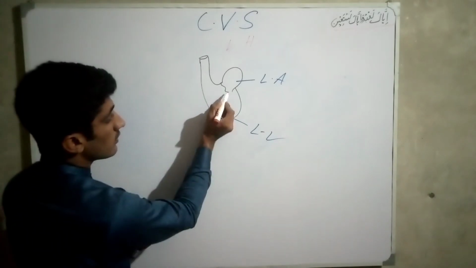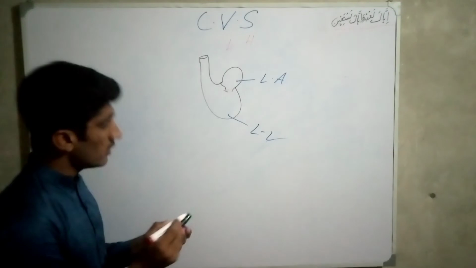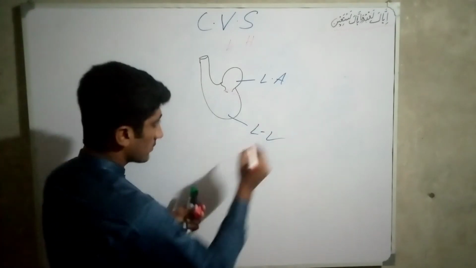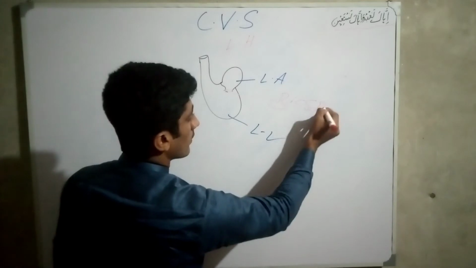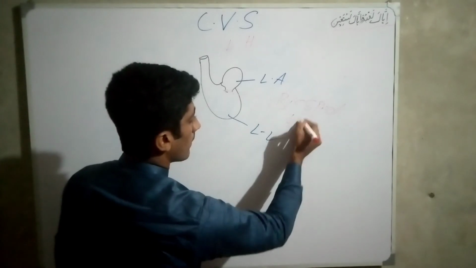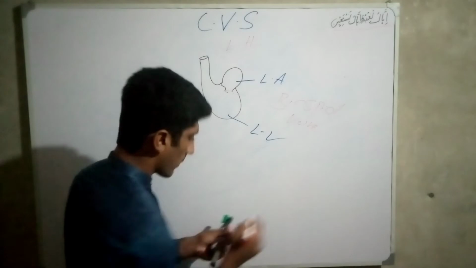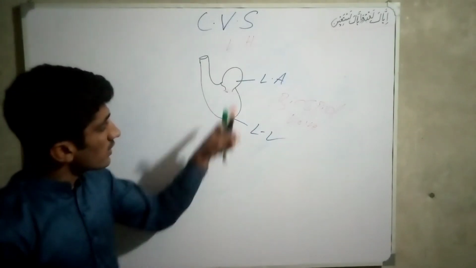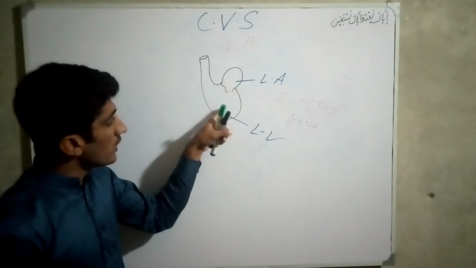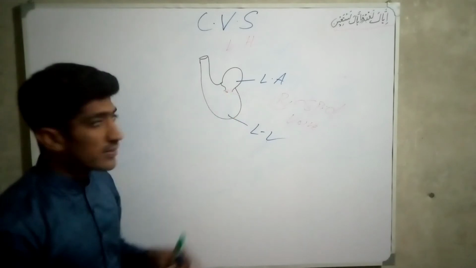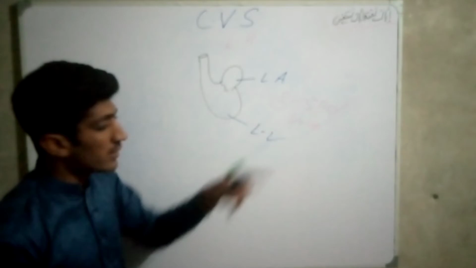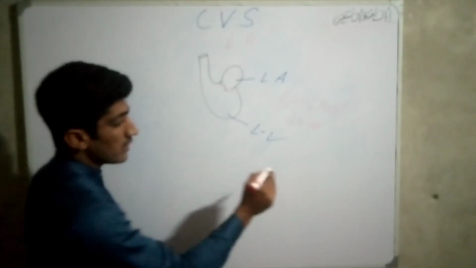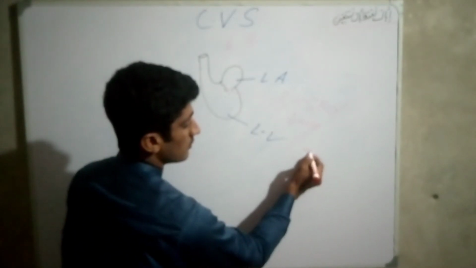It comes through this valve, which is called the bicuspid valve. So blood comes from the atrium to the ventricle through a valve. Between the atrium and ventricle, the valve present is called the bicuspid valve. This bicuspid valve is also called the mitral valve.